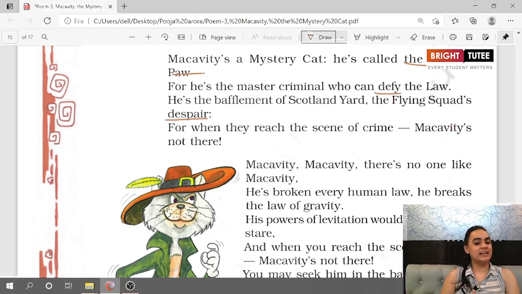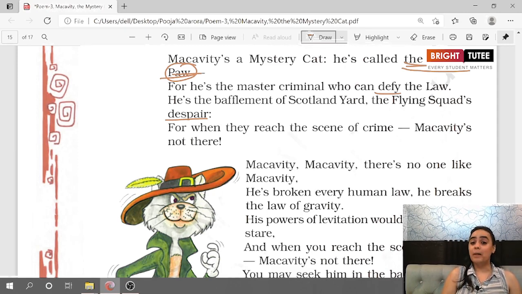So, Macavity is a mystery cat. And what is Macavity known as? The hidden paw. Now, what do we mean by paw? Paw is the feet of the cat. So, the feet of the cat have been called hidden. Why is Macavity called the hidden paw? Because it does not leave any trace behind it. It commits a crime, and then it totally disappears from that place without leaving any trail behind it.